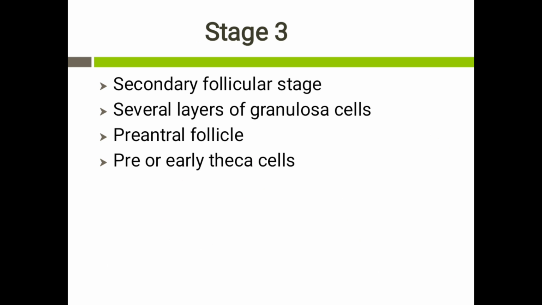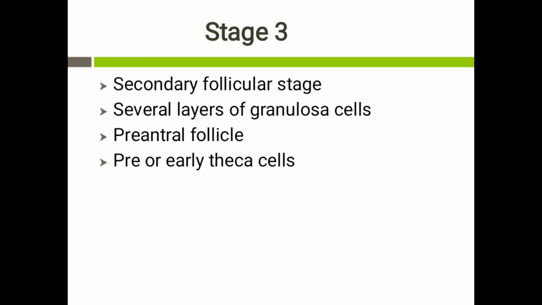Stage 3 is otherwise called the secondary follicular stage. In this stage, the primary follicle gets converted to the secondary follicle. During this stage, the granulosa cells divide and form several layers around the oocyte. So, the size of the follicle has increased enormously during this stage, and the follicle is also called the preantral follicle in this stage.